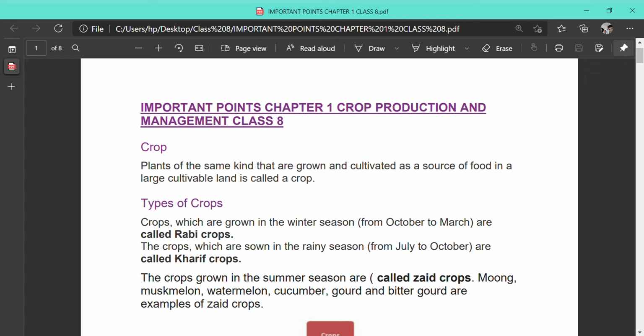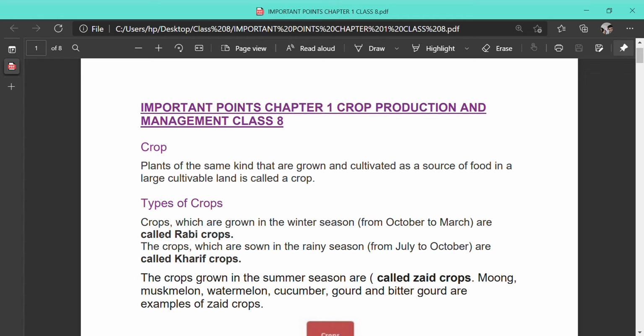What is a crop? Crops are plants of the same kind that are cultivated as a source of food in a large cultivable area. When plants are grown on a large scale in a particular piece of land, this is known as a crop.